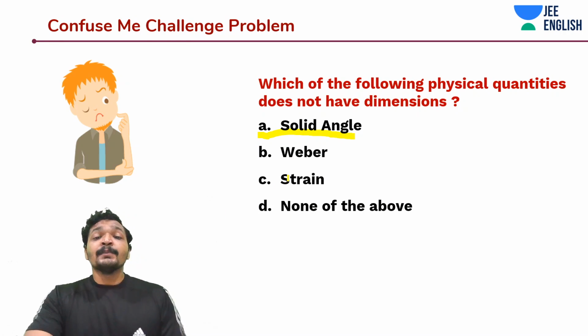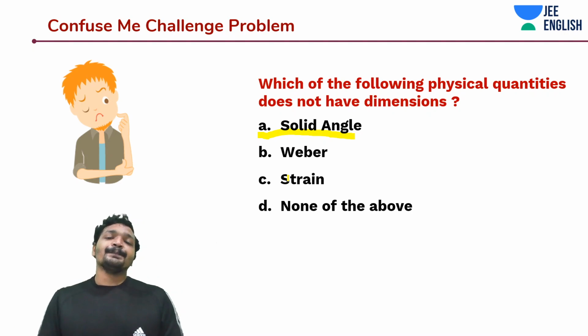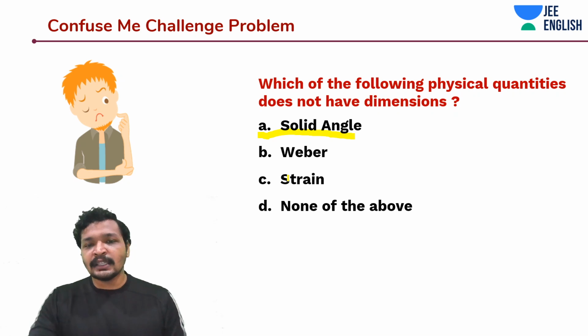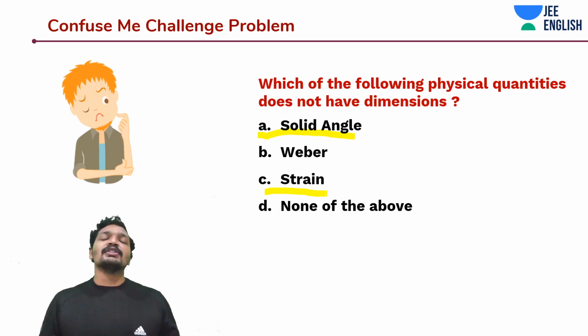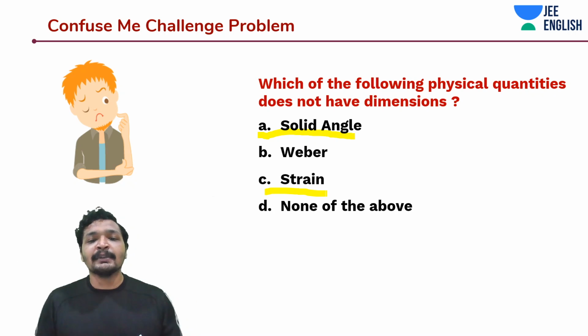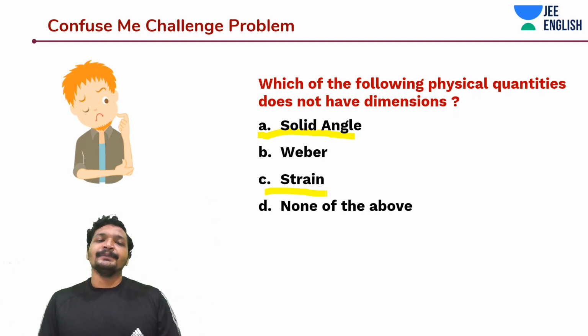What about strain? Strain does not have dimensions, guys. It's delta L by L, so it's length by length again. Zero. Dimensions are zero. Dimensionless. So strain is another such physical quantity which does not have any dimension. Do remember this point.